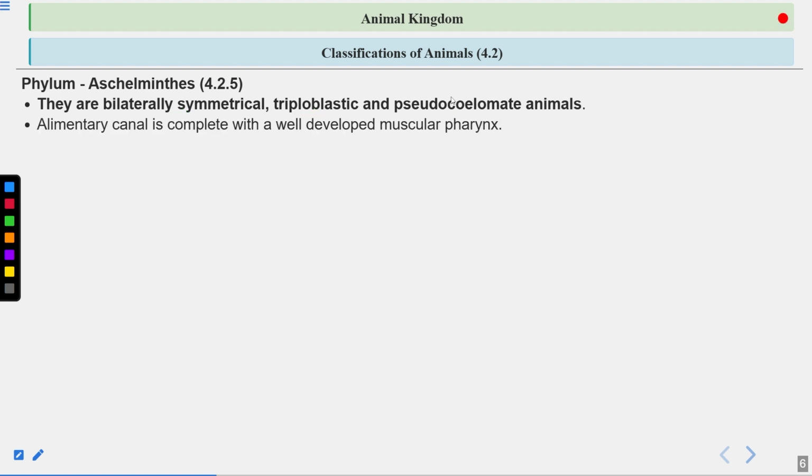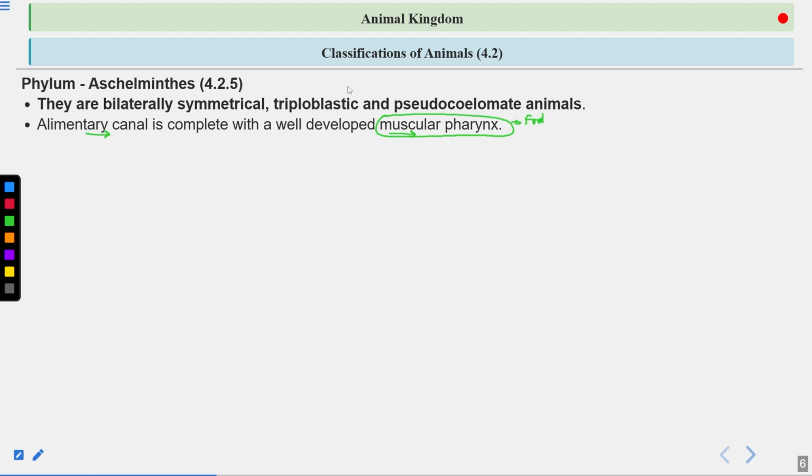Now, the alimentary canal is complete with a well-developed muscular pharynx. So alimentary canal means the digestive system. It is the complete digestive system. These roundworms have a mouth, they have an anus, and they have this muscular pharynx which helps in the food intake. You can write its function: it helps in the food intake.